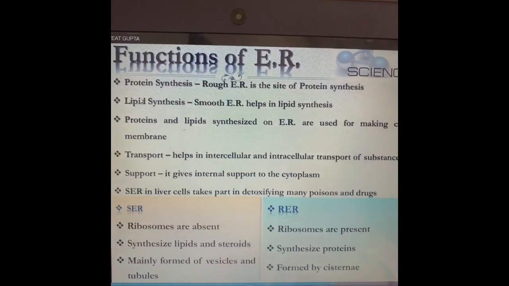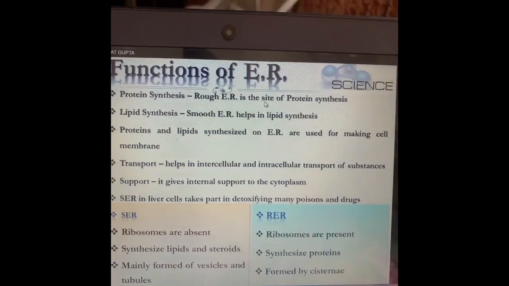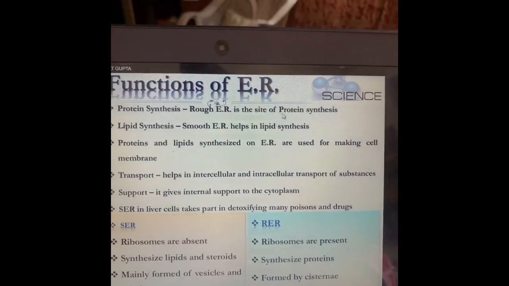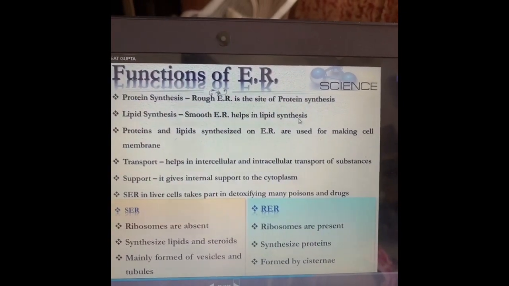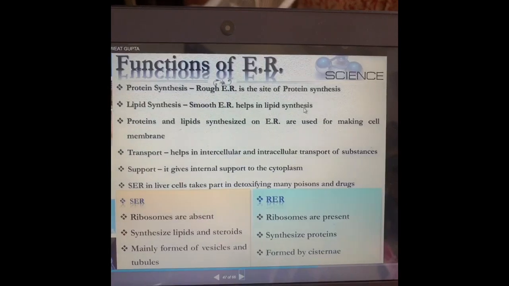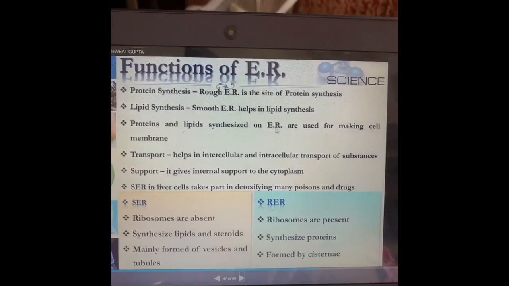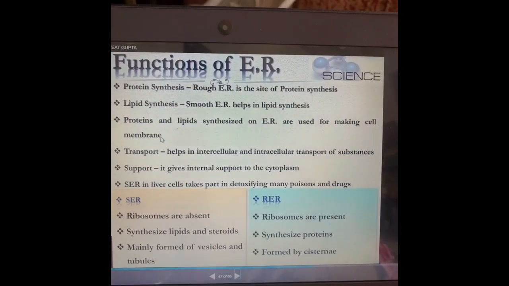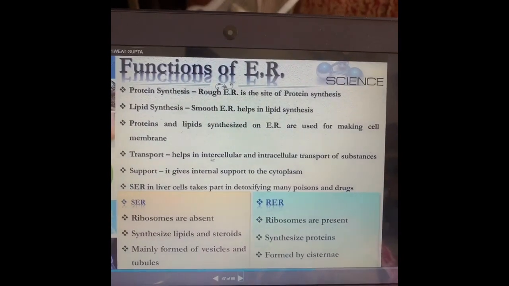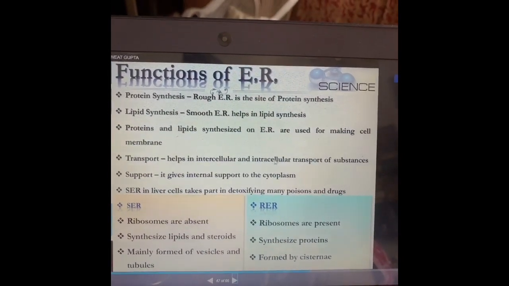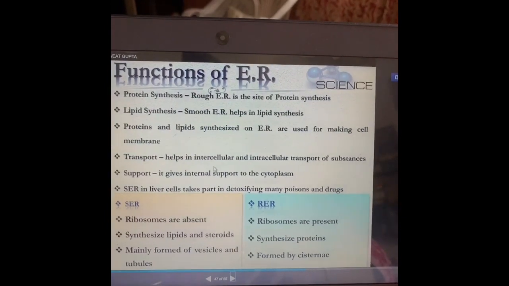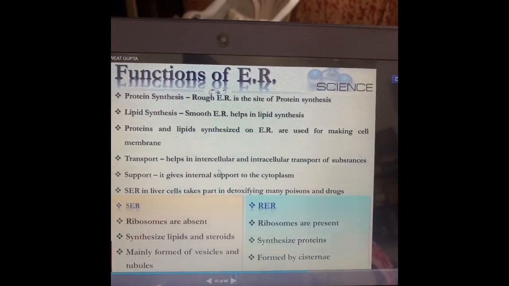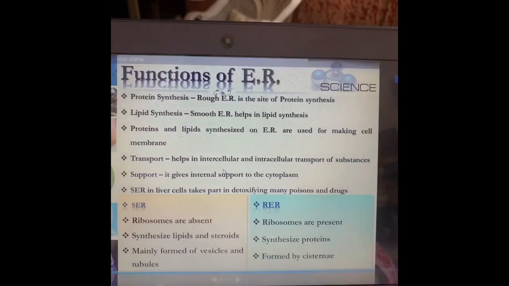Functions: rough endoplasmic reticulum is a site of protein synthesis. Smooth endoplasmic reticulum helps in lipid synthesis, and proteins and lipids synthesized are used for making cell membrane. It helps in intercellular and intracellular transport of substances, that is, substances are being transferred within the cells and also outside the cell.